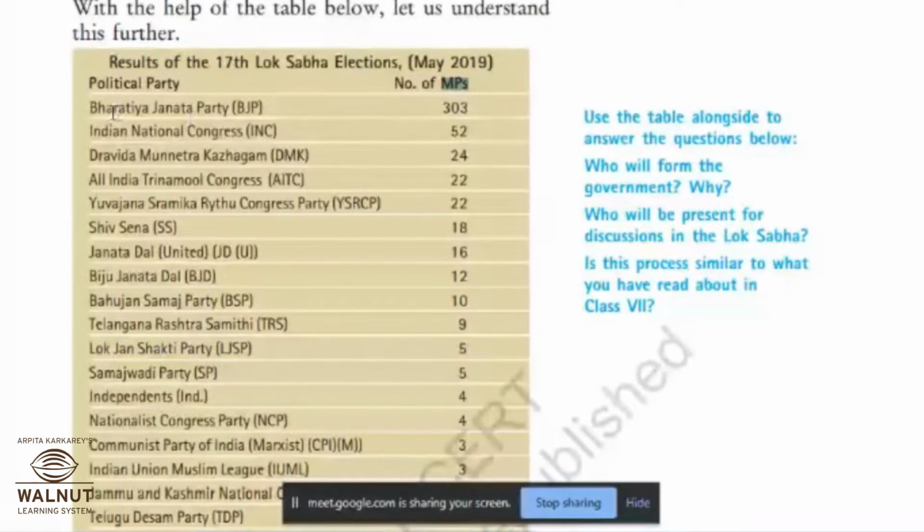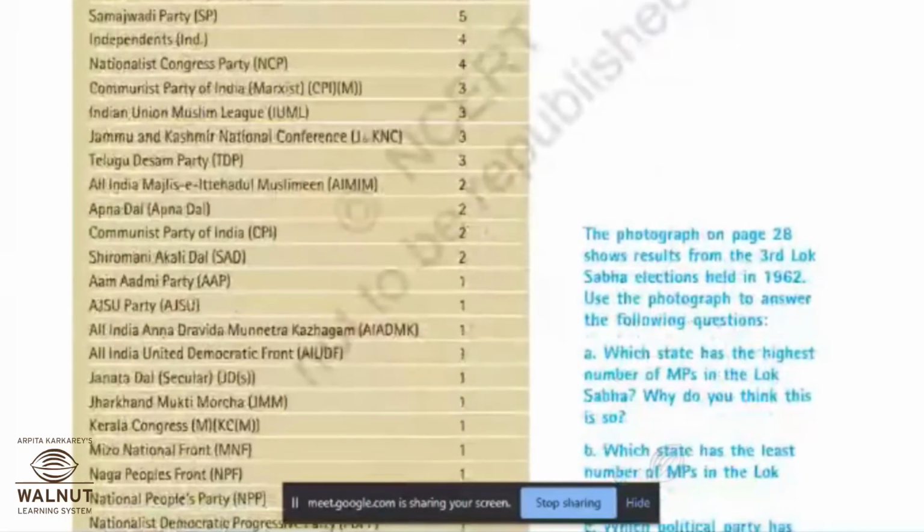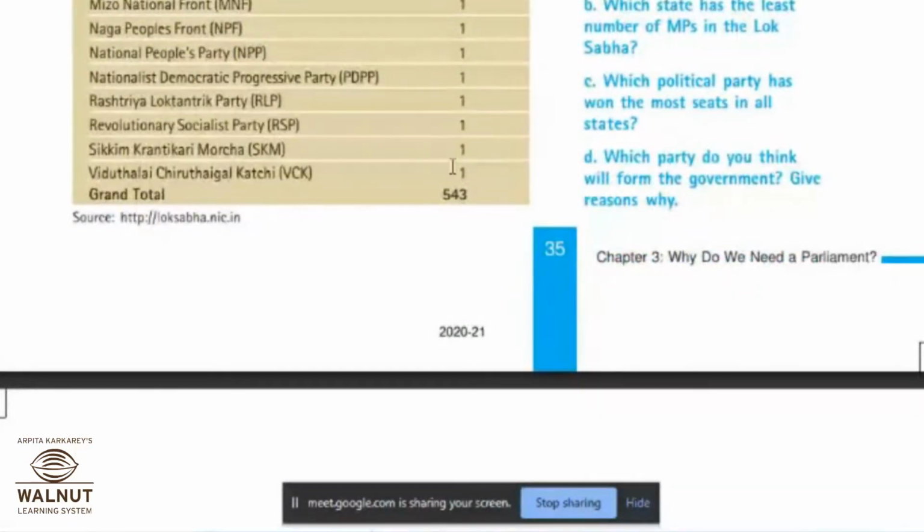Okay. So भारतीय जनता पार्टीचे किती आहेत MPs? 303. इंडियन नॅशनल काँग्रेस INC, INCचे किती आहेत? द्रविड मुनेत्र कळघम याचे किती आहेत? 24. So this is a chart, in short the chart of MPs elected from different parties is mentioned in the chart. So if you see the count, total count over here, it is 543. Correct? Got the answer? How many members should be there in the Lok Sabha? It's 543 in the Lok Sabha. Okay. Plus 2 are there that we will come to know about it.